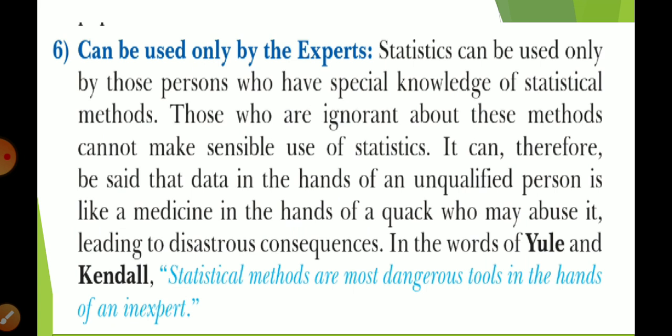Statistic can be used only by those who have special knowledge of statistical methods. There are 5 statistical methods: collection, organization, presentation, analysis, and interpretation. The person who knows all these methods, tools and stages properly can make use of statistic. Those who are ignorant about these methods cannot make sensible use of statistic.